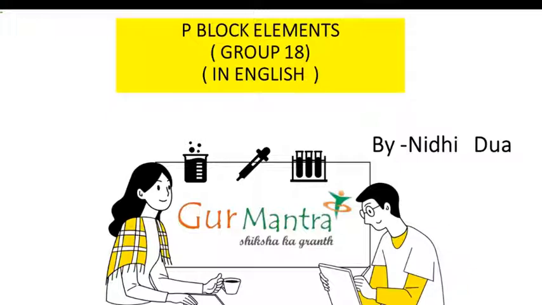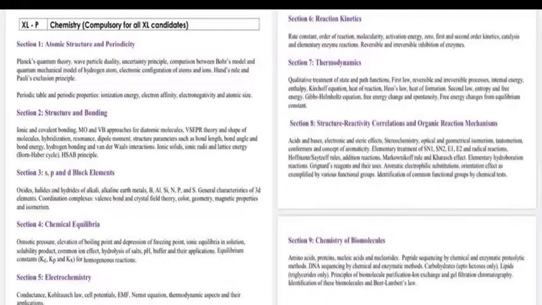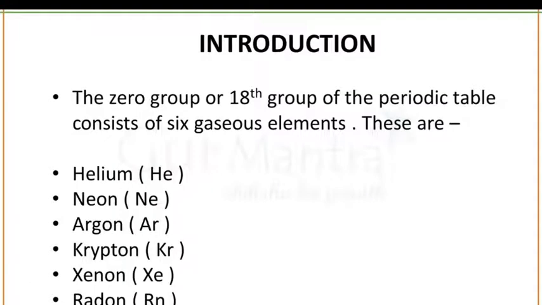So guys, in this lecture we are going to study about P block elements. Specifically, we are going to start with the next group, group number 18. This group number 18 is also known as inert gas or noble gases. The 0 group or 18th group of the periodic table consists of 6 gaseous elements. The names of these gaseous elements are helium, neon, argon, krypton, xenon and radon.